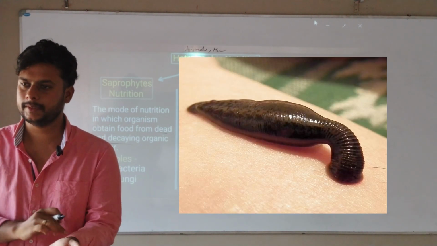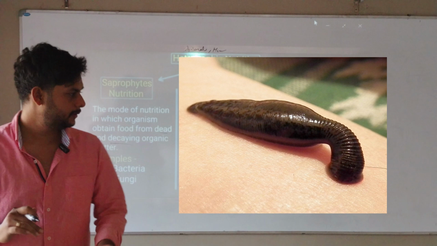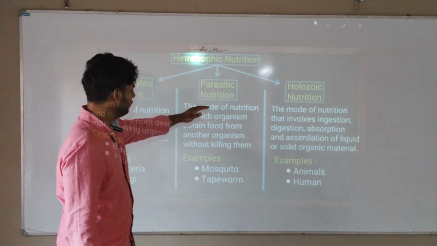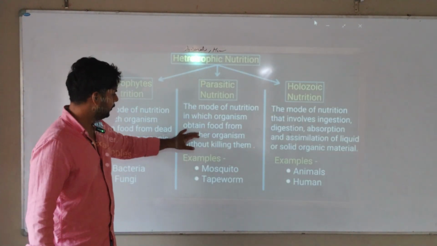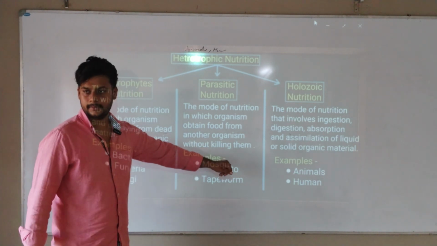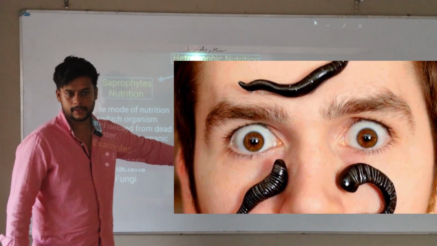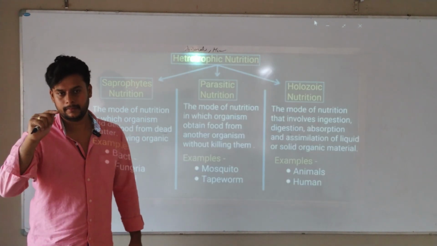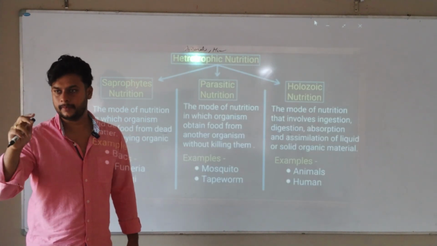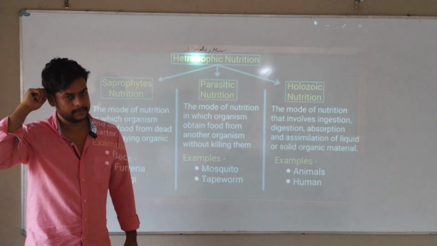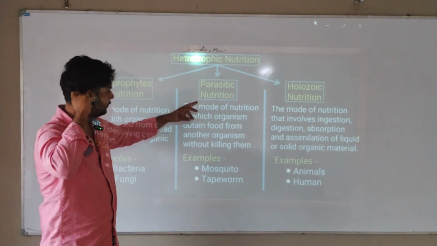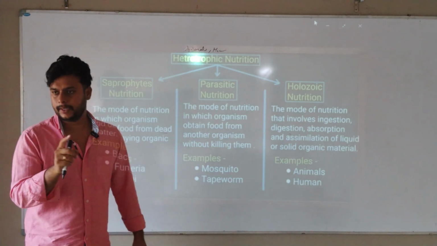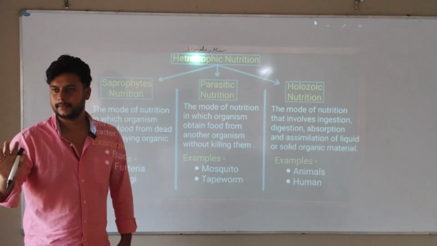It easily gets food, sucks my blood and goes. That is called parasitic nutrition. There is even a movie called Parasite. So parasitic nutrition means they are dependent, but they will not kill.